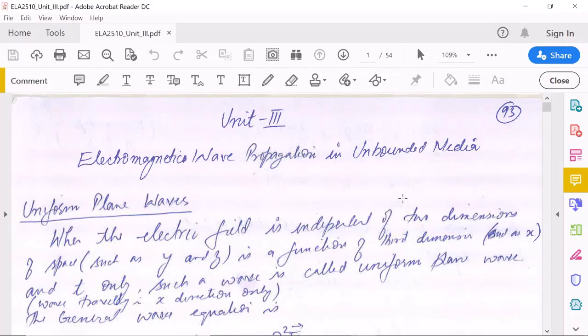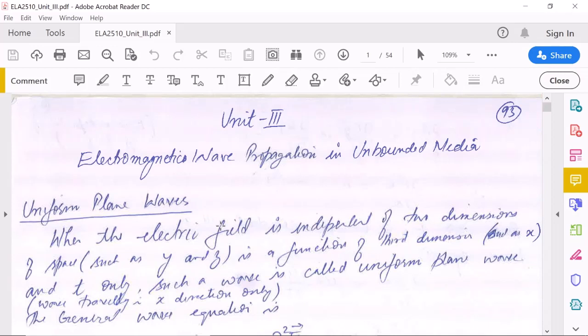So today we'll start the third unit, that is electromagnetic wave propagation in unbounded media. What is unbounded media? That is where the wave is free to move in any direction, and it is not constrained by any boundary or anything like that. So we will be studying wave propagation in that unbounded or free media.